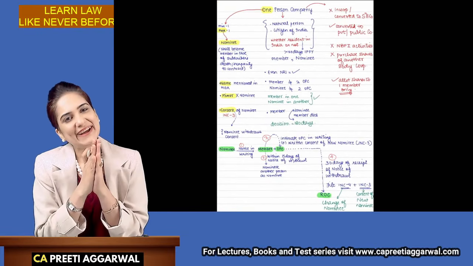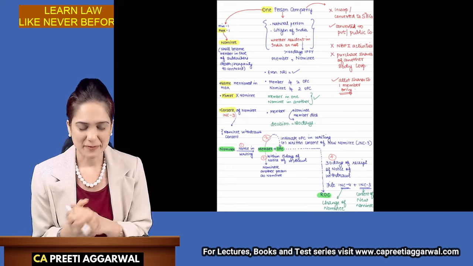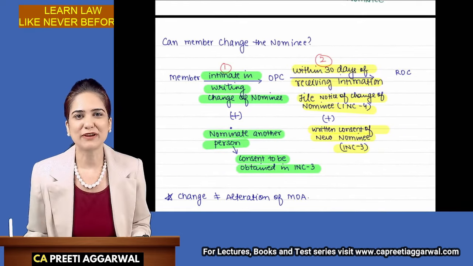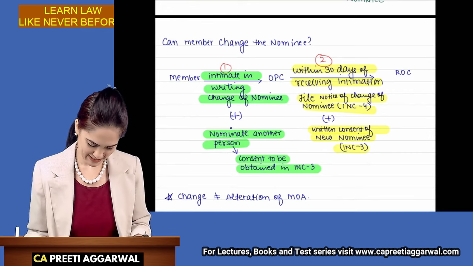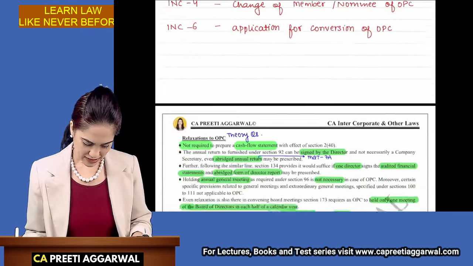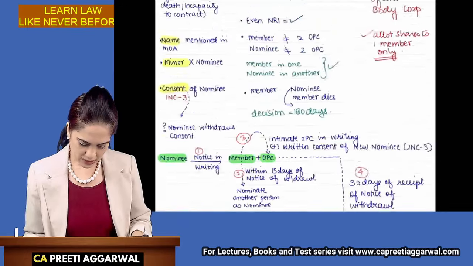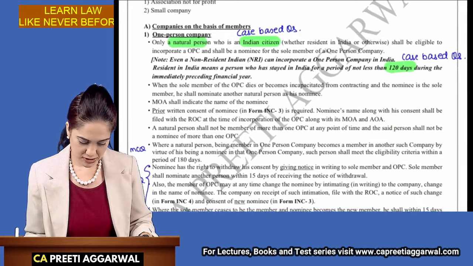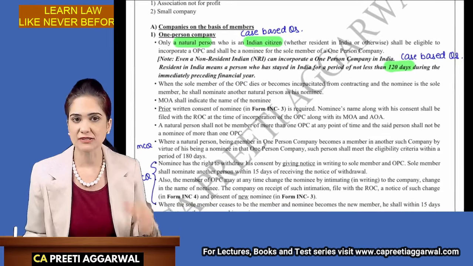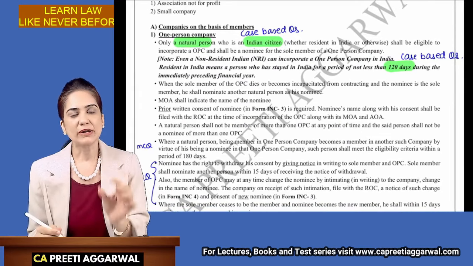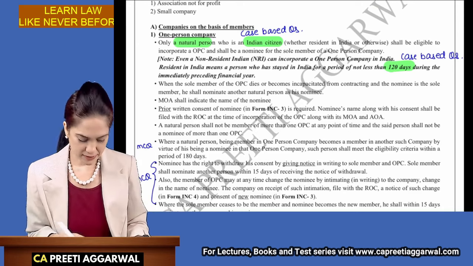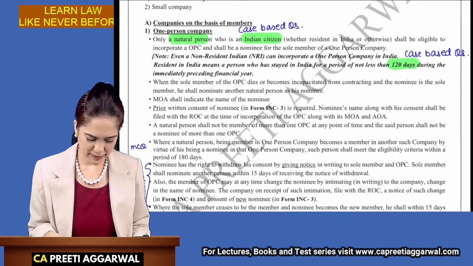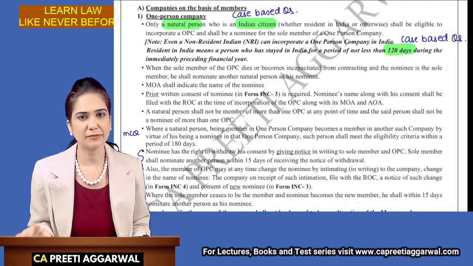In this, the entire concept of one-person company is covered, along with the steps to be followed when we change the nominee or he withdraws his consent. All right. Let us now read all this from our textbook and also highlight the provisions on which questions are generally asked. Now, only a natural person, citizen of India, whether resident in India or not, shall be eligible to incorporate a one-person company and be a nominee.